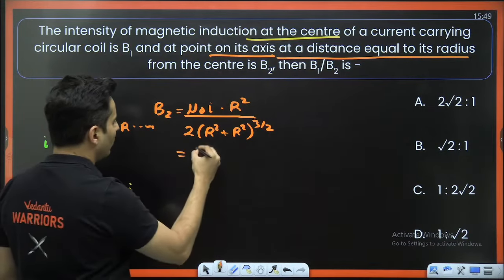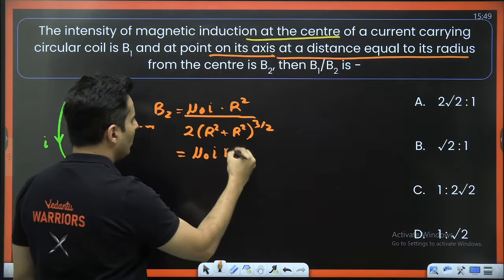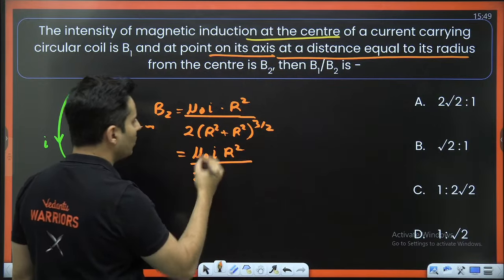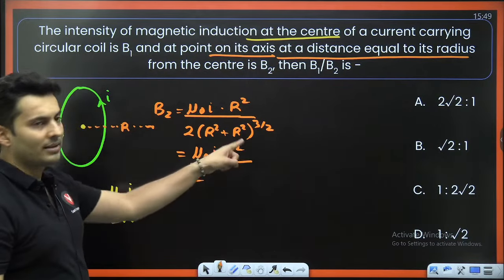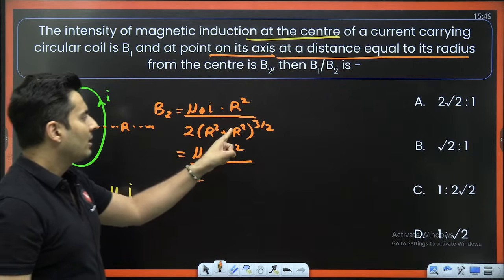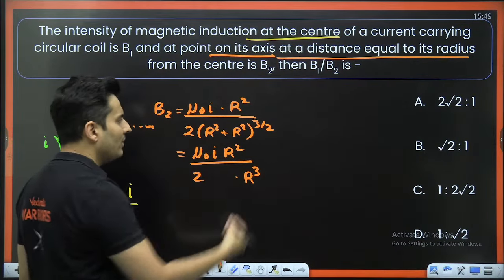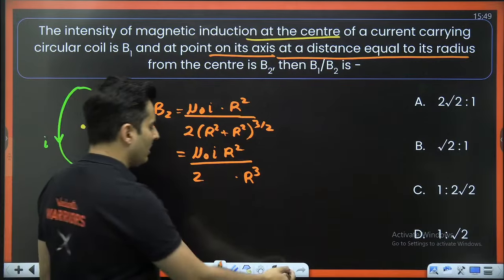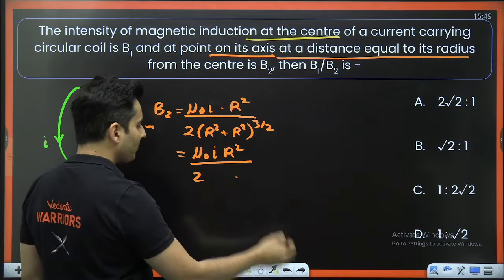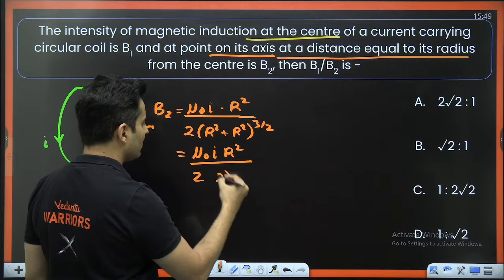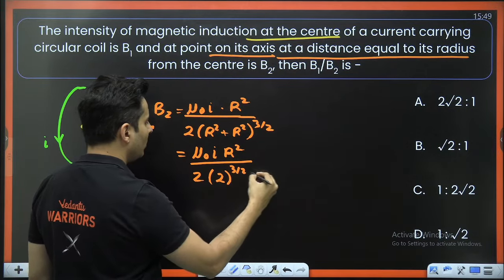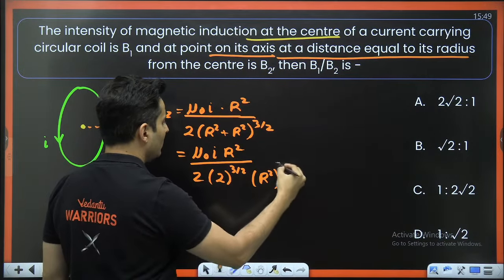So let's try to figure out what it ends up being. Mu naught I R square divided by 2, into R square plus R square, which is 2R square, raised to 3 by 2. Now R square raised to 3 by 2 will make it R cube. I'm just splitting up the terms: 2 raised to 3 by 2, and R square raised to 3 by 2.